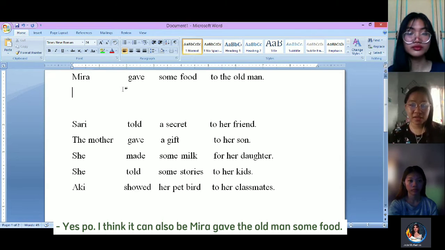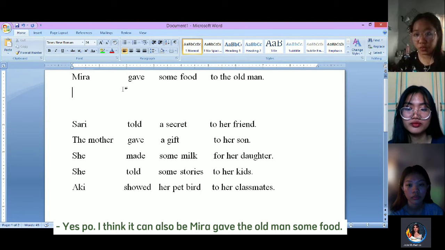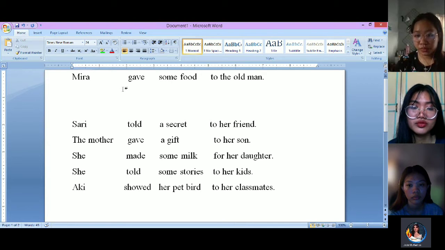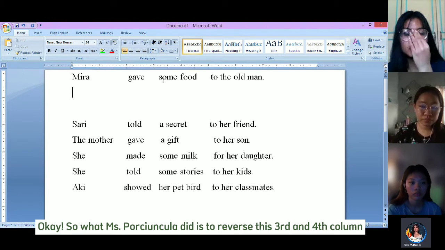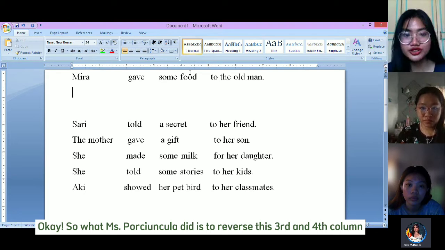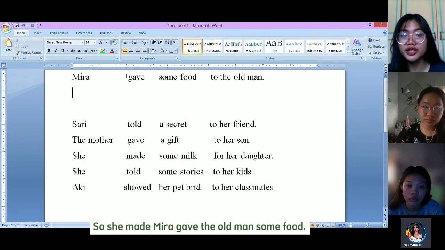Yes po, ma'am. I think it can also be Mira gave the old man some food. Okay, so what Miss Porciuncula did is to reverse this third and fourth column. So she made Mira gave the old man, some food.